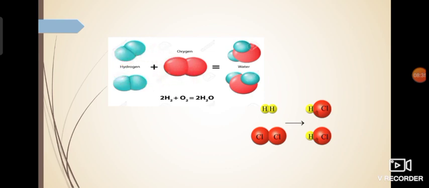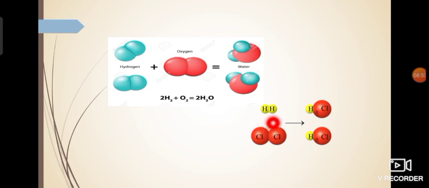As a result of rearrangement, what we are getting is a water molecule, in which two hydrogen atoms, represented by sea green colored balls, are chemically bonded to one oxygen atom, and this results in the formation of a water molecule.